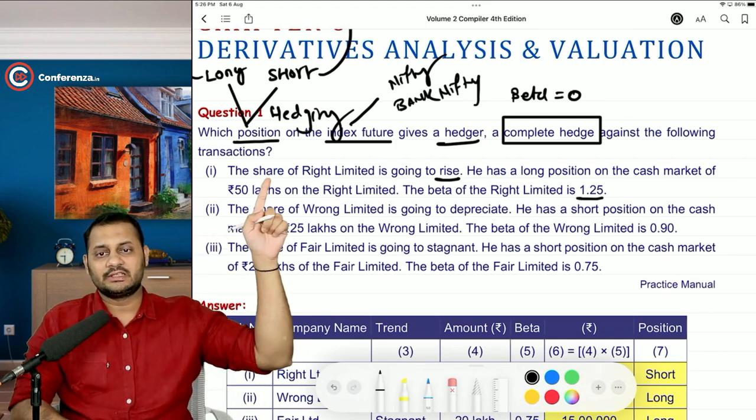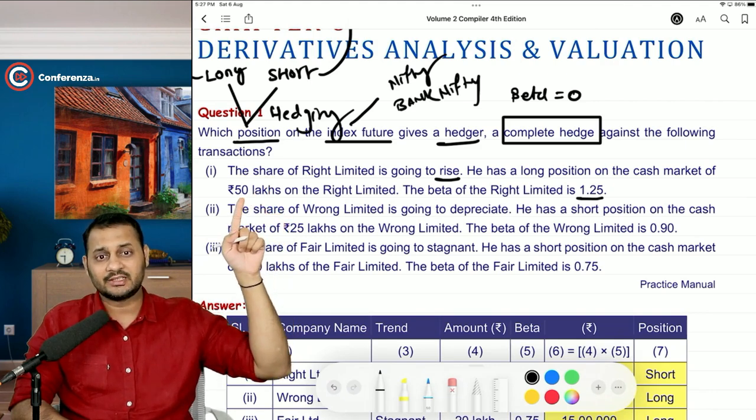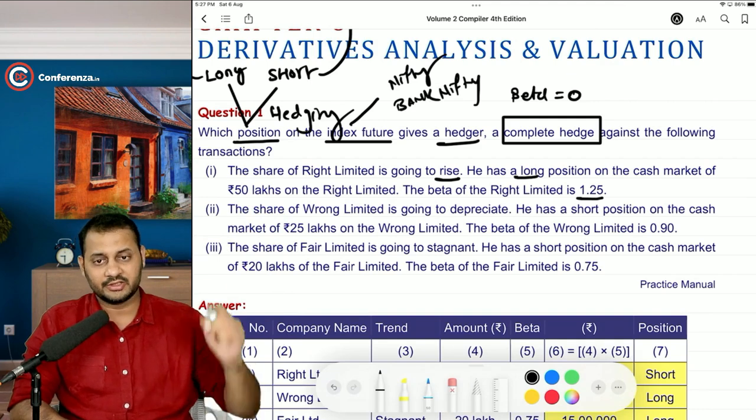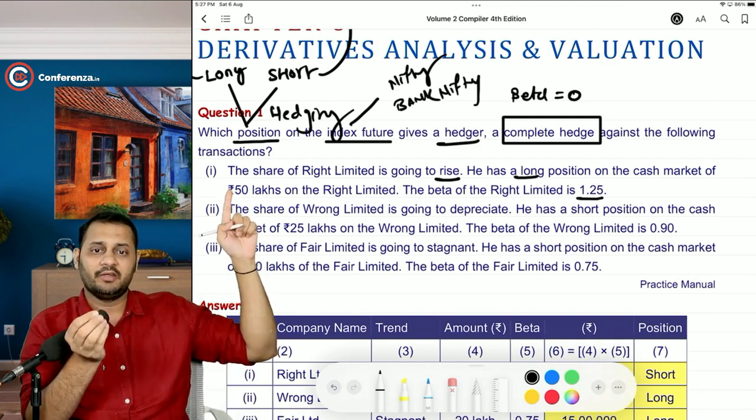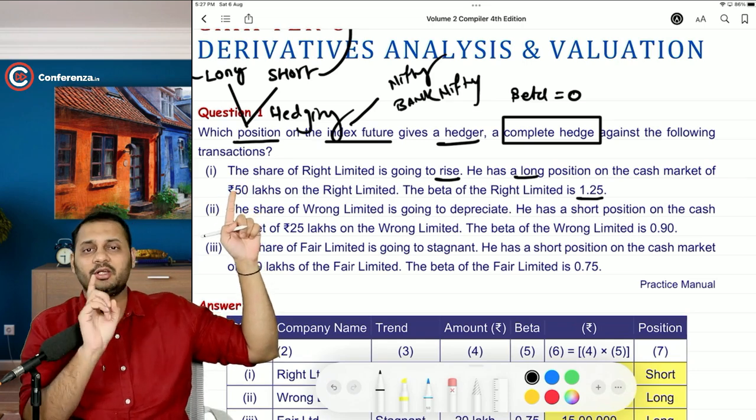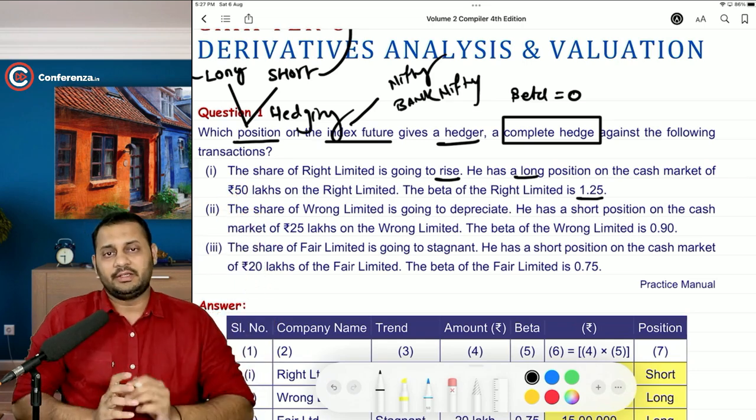Although you have this expectation that the share price is going to rise, and that's actually good for you because you have already purchased it for 50 lakhs. If it goes up, it's your benefit itself. But if it goes down, then there will be a loss to you. So tell me one thing.